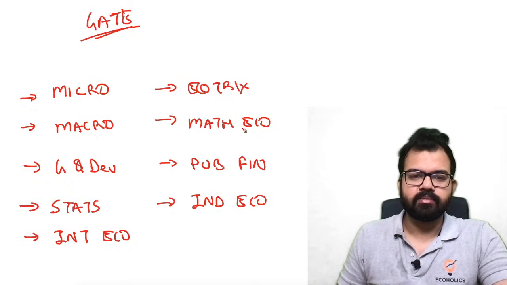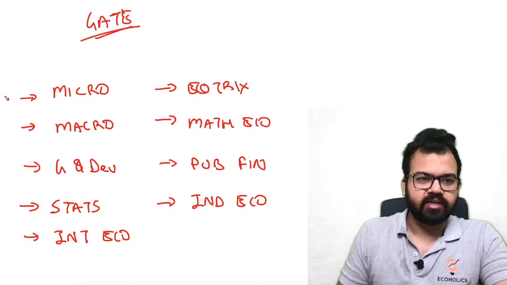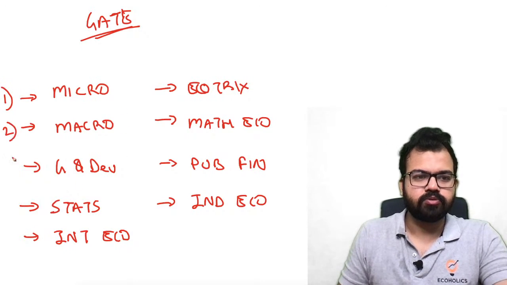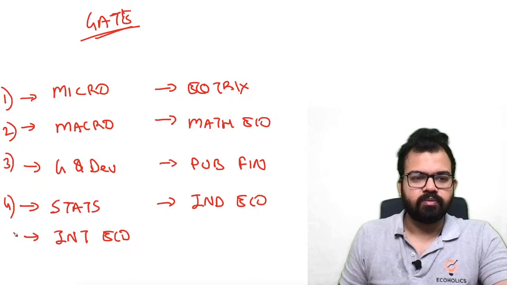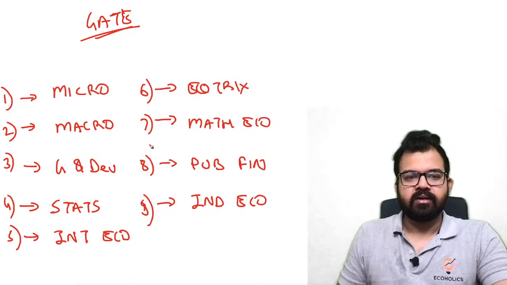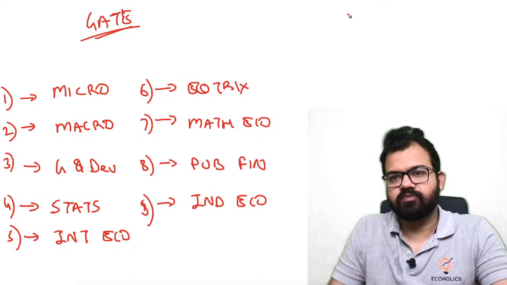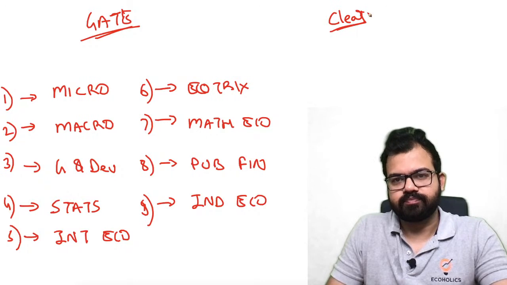Stats, econometrics and mathematical economics have been clubbed into one unit. So this should be your priority: number 1, number 2, and so on up to 9. If you prepare in this order, you will have more chances to clear this exam or get a good score. Why?